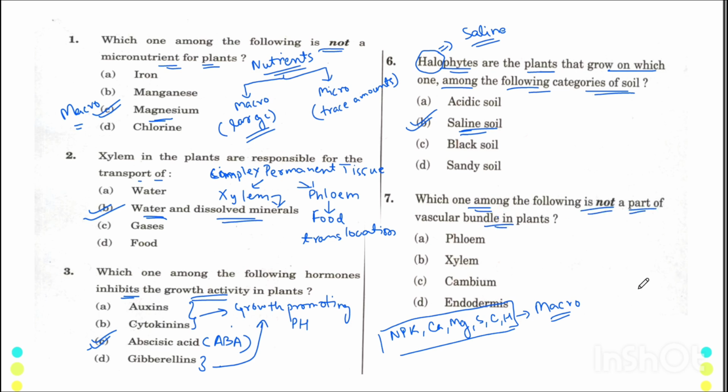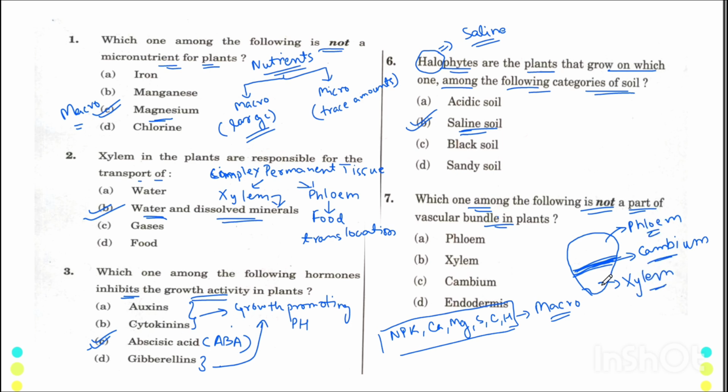Now the last question on the slide is, which one among the following is not a part of vascular bundle? Let me tell you about the vascular bundle, whether you know it or not. So the vascular bundle has three parts. The center or the middle part is known as cambium. The outer part is phloem and the inner part is xylem. These are the three parts of the vascular bundle.